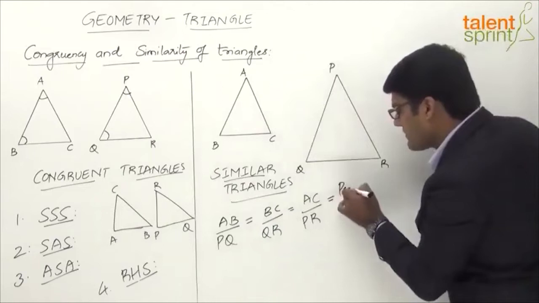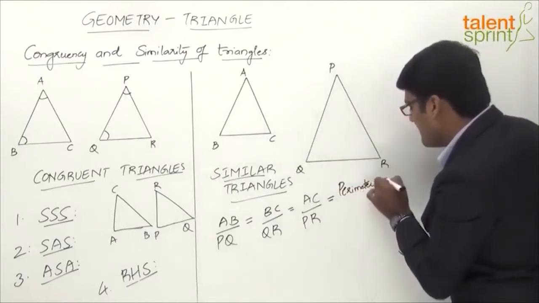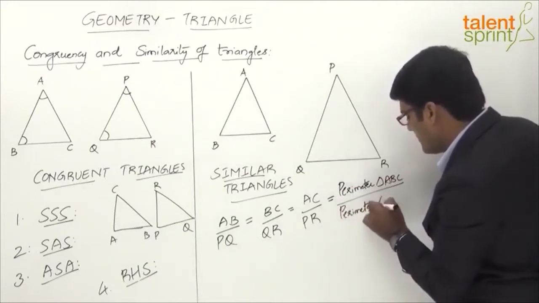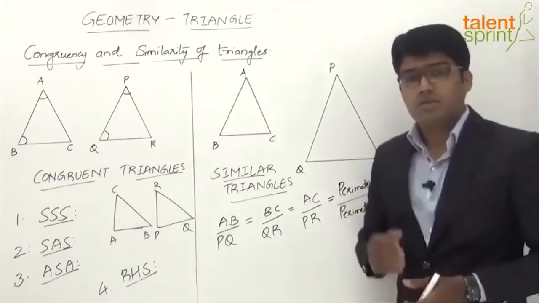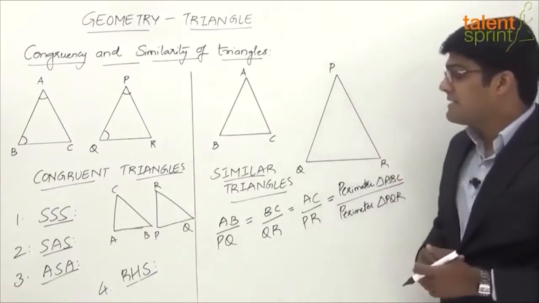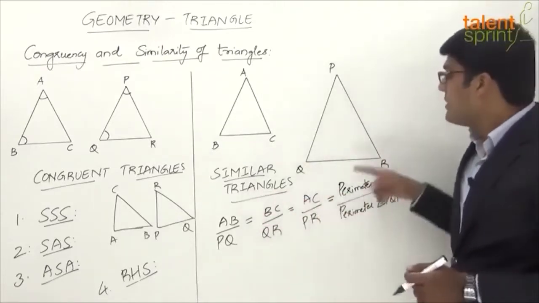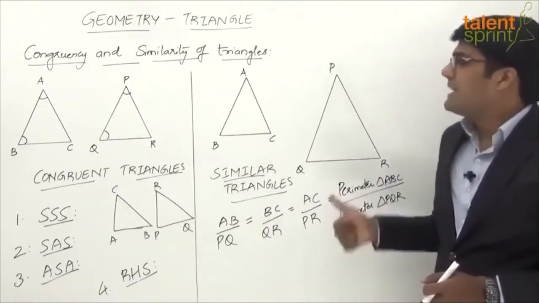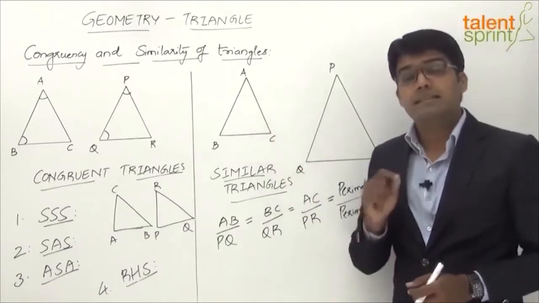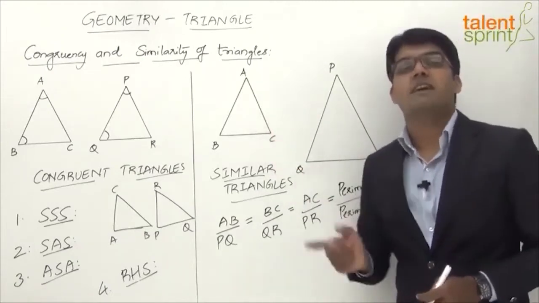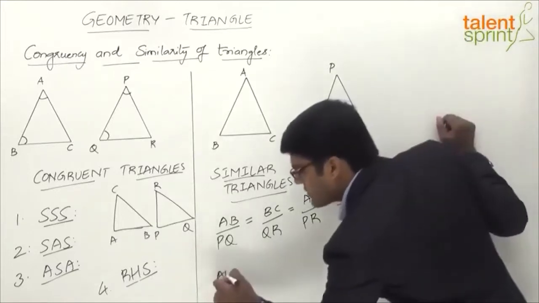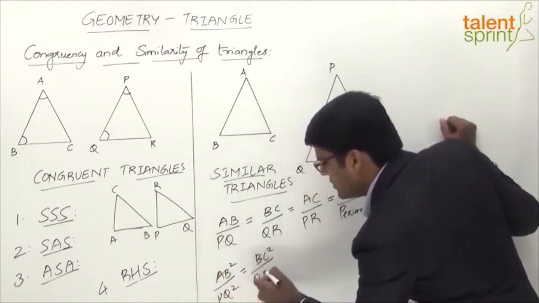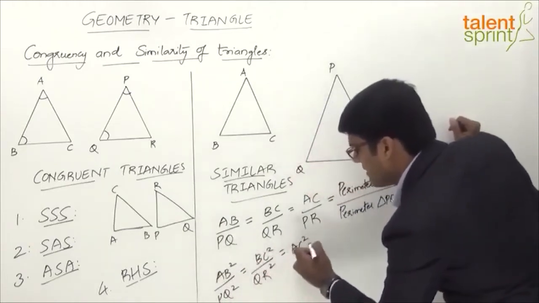So perimeter of triangle ABC divided by perimeter of the triangle PQR. So the point to be noted here is that in case of similar triangles, the ratios of the corresponding sides will be equal to the ratio of the perimeters of the two triangles. There is another equality that we see when it comes to similar triangles, and this is about the ratio of the squares of the corresponding sides. Like if we say AB square by PQ square equals BC square by QR square equals AC square by PR square.